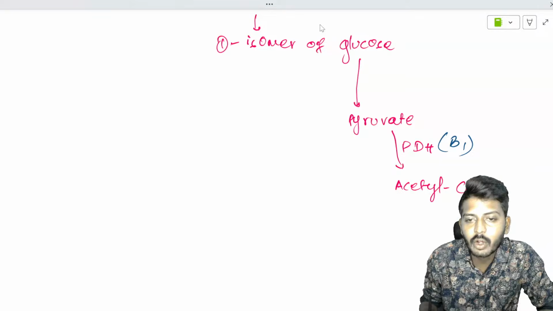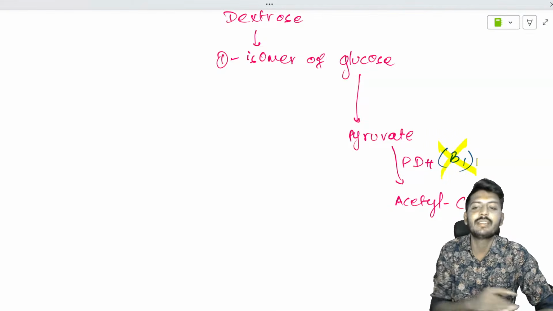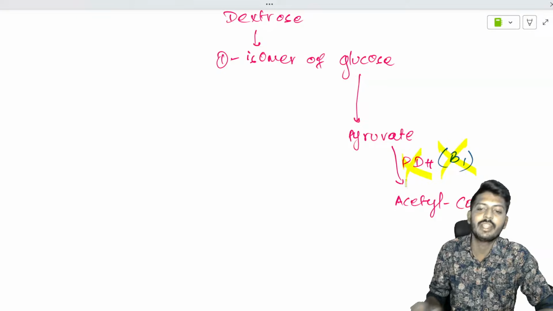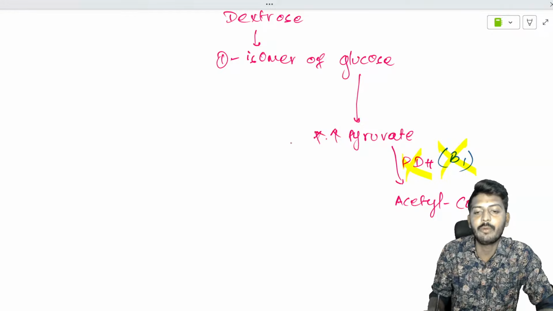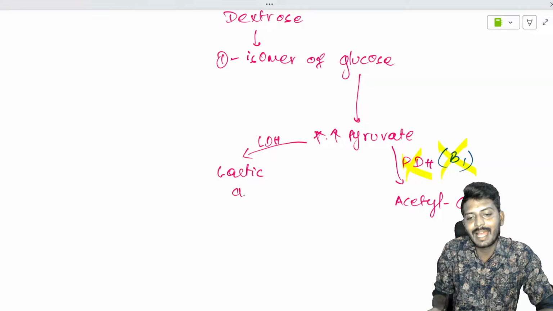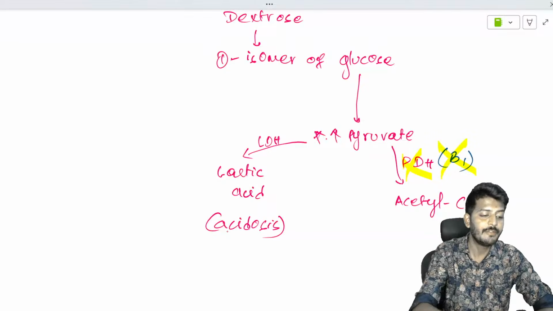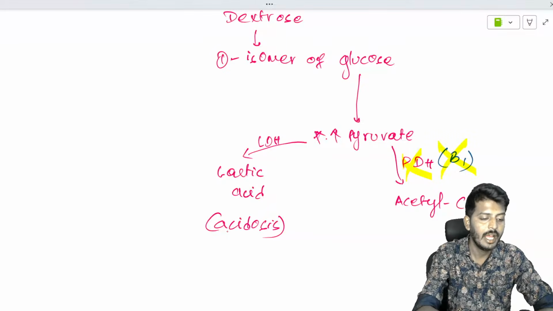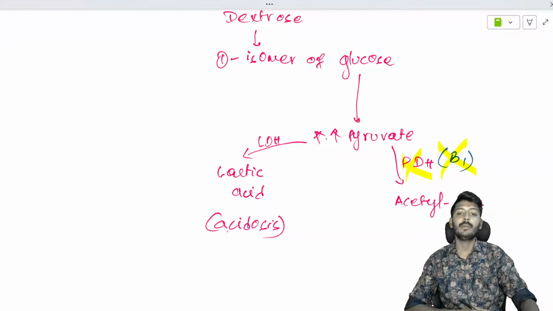So in chronic alcoholics, what is the problem? In the alcoholic patient, B1 is absent. If B1 is absent, pyruvate dehydrogenase is not working. So there will be increased accumulation of pyruvate. All this accumulated pyruvate under the influence of lactate dehydrogenase will get converted into lactic acid. It will lead to lactic acidosis if you don't correct the blood B1 level. So first correct the B1.